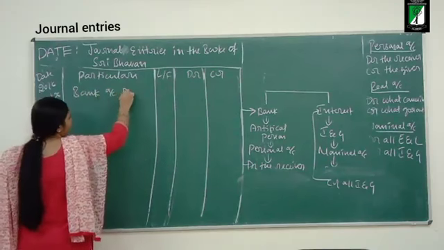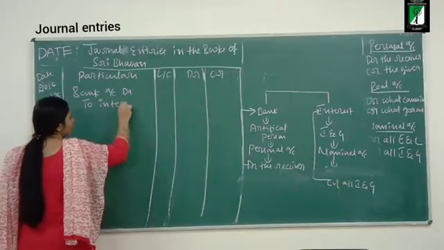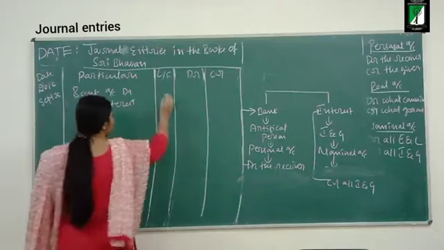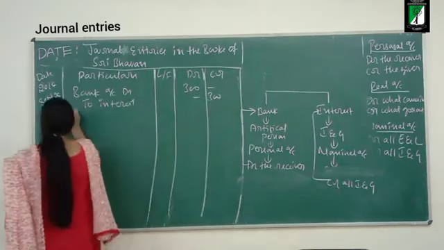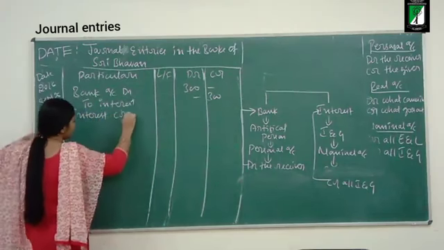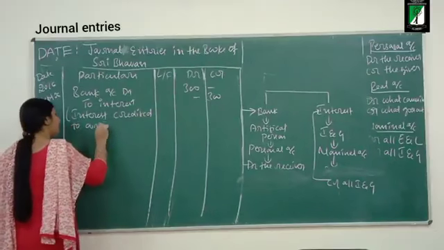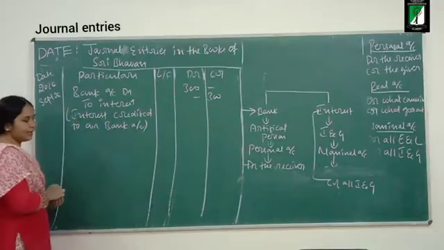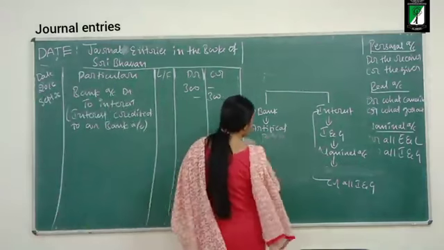Bank account debit to interest account. What is the amount? Rupees 300. So write the narration: interest credited to our bank account. Okay, so this is the narration. Now moving on to the last transaction.